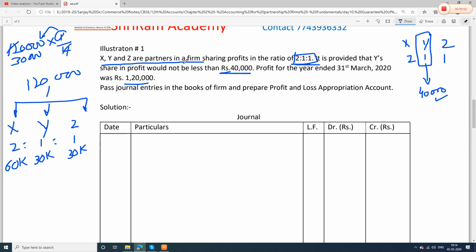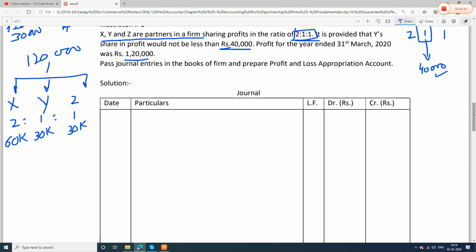X, Y, Z are partners. Profit sharing ratio is 2:1:1. Okay. And profit for the year is 1,20,000. So when we distributed this 1,20,000 in the profit sharing ratio, X's share is 2/4, Y's is 1/4, and Z's 1/4. So X will get 60,000, Y 30,000 and Z 30,000. Perfectly fine. Let us first understand. Okay, no problem.